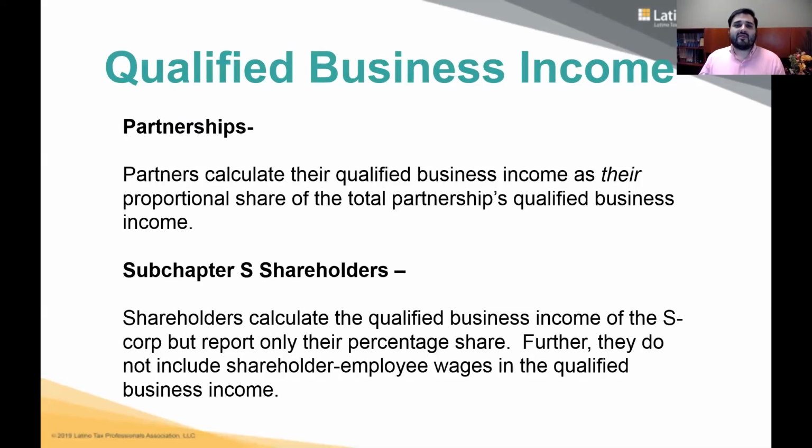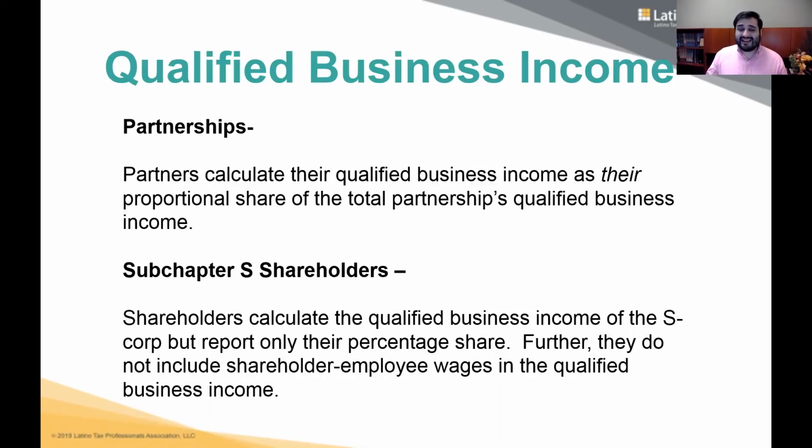So if the partnership has, say, $100,000 of net income or profit, and there are two partners, and they're 50% each, there's going to be two K-1s, right? And each K-1 is going to have $50,000 in there, because the net income gets divided by two, 50 for one partner, 50 for the other. Now, that's the qualified business income of that individual. It's going to be the net income of the K-1.